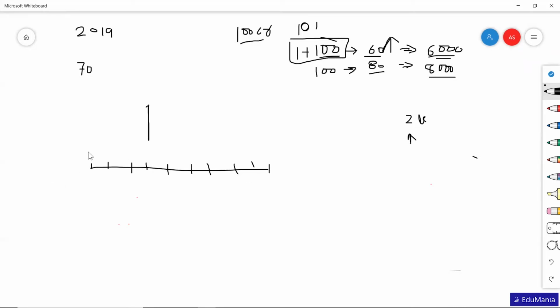Say first 0, the second student got 2, and then 3, then 5, 5, 7, 9, 9, and 10. So this is the marks distribution for 10 students. So what will be the median? Median will be exactly the mark which is exactly in between.